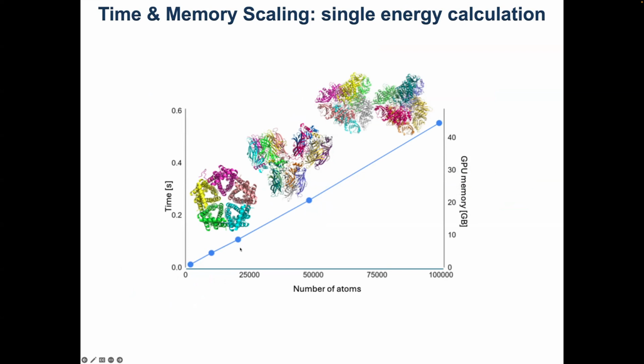If you just look at this, it's pretty linear, not quite, but what is really striking here is that for something of the size of 100,000 atoms, a very extra large molecule, the calculation takes about 0.6 seconds. So it's about half a second for something as large as this.